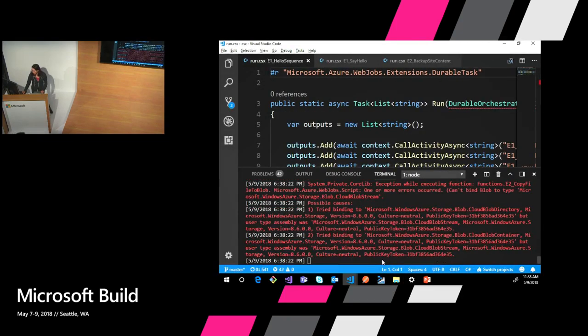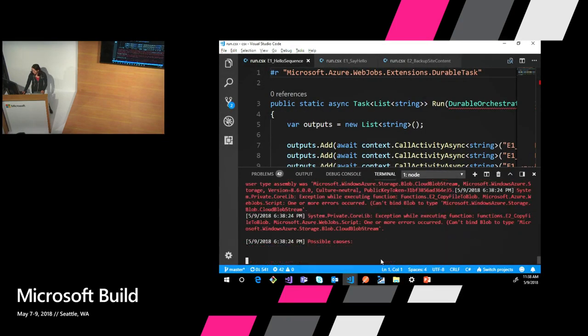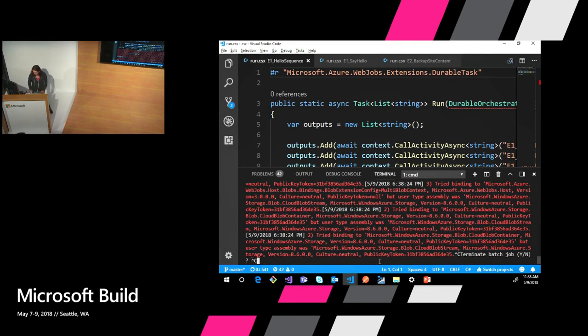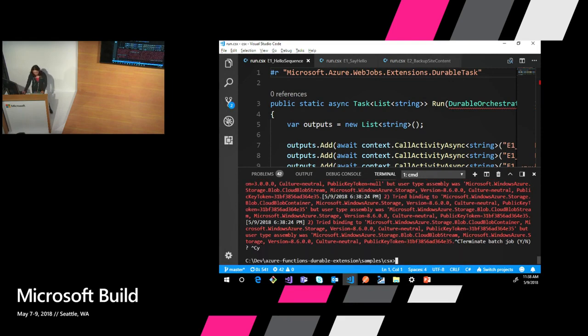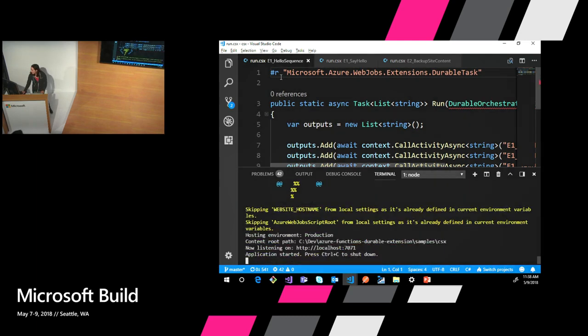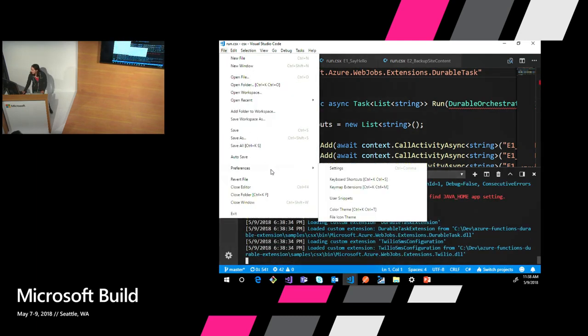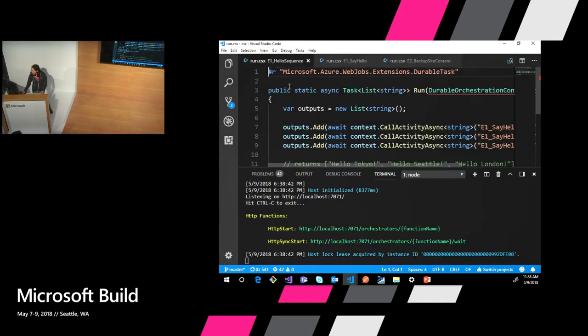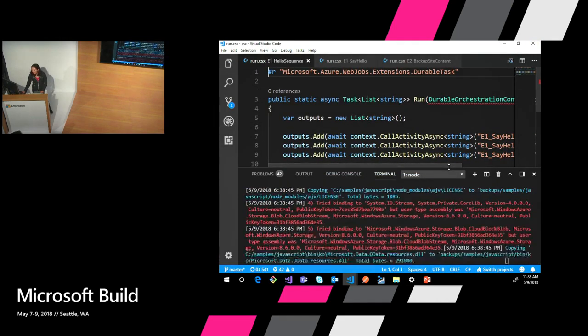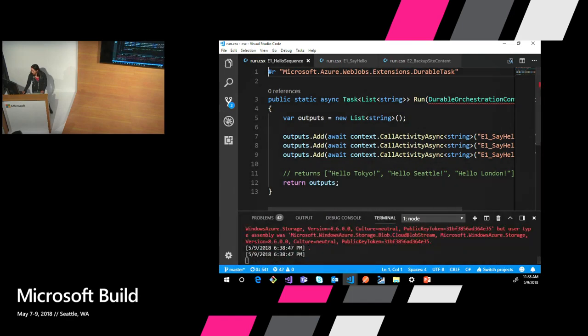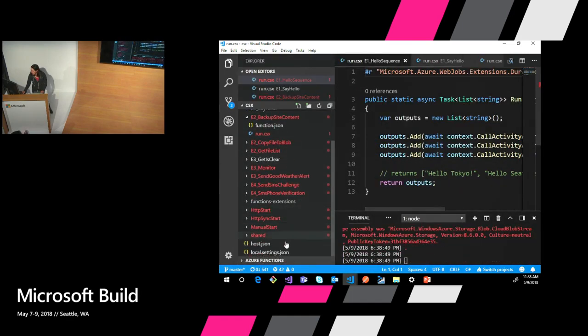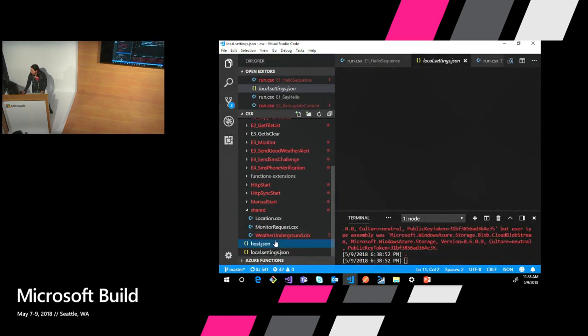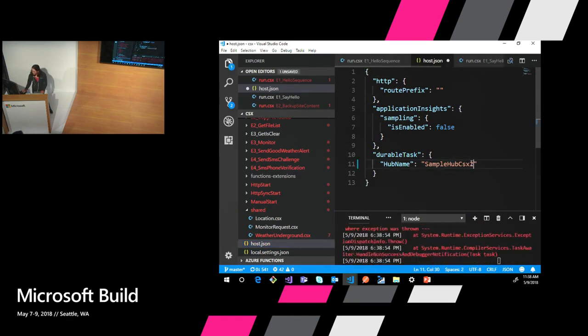There we go. All right. And it is still flipping out on me with something I tried to do just before I started. OK, there we go. So let's start up the functions host. And I might have made the font size a little bit too big, so let's turn that down. There we go. Can everybody still read that OK? Cool. And this thing is doing a thing to me, so let's change this name.